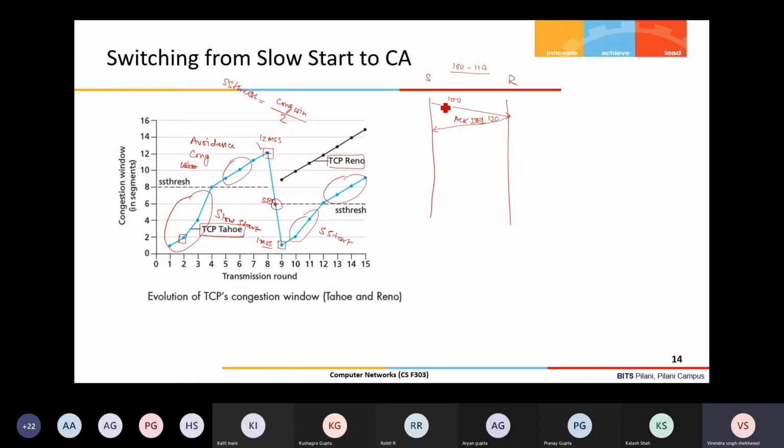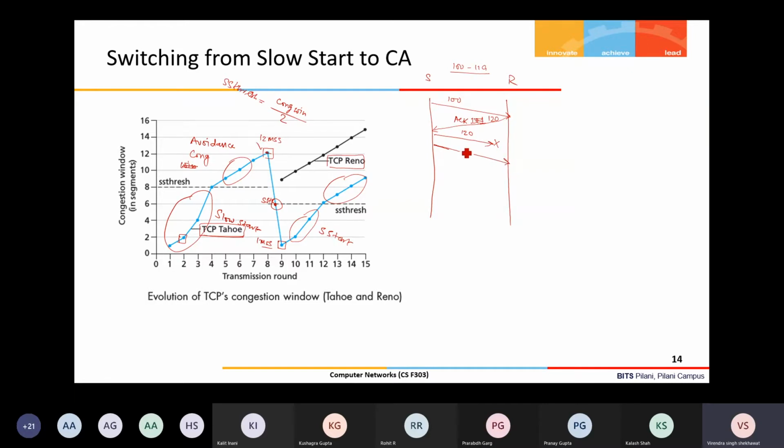Okay, fine. After that, let us say my congestion window is sufficient to send these many packets. Let us say the next packet it sends, definitely with starting sequence number 120, say for example, is lost somewhere and does not reach the receiver.